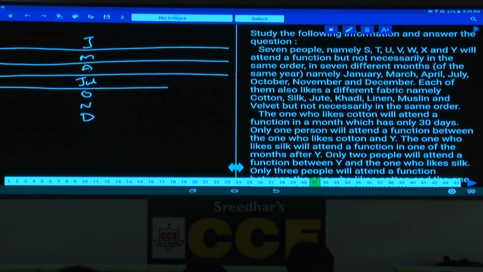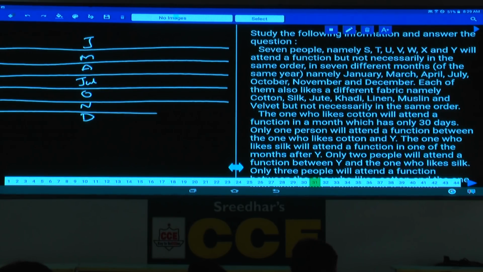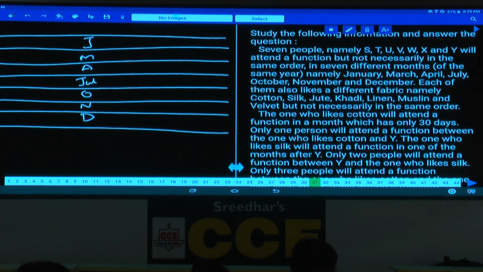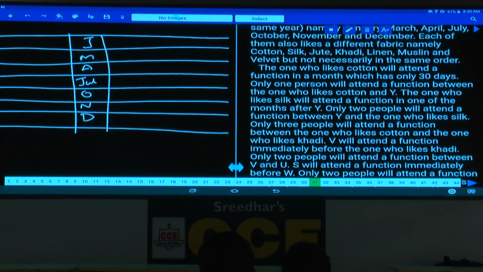Hence whenever days, floors or months are given, always fix that one at the center and extend these 2 lines like this, by which we can work on 2 possibilities simultaneously. As soon as you represent the statements and fix these months, first check how many months have 30 days and how many have 31 days.